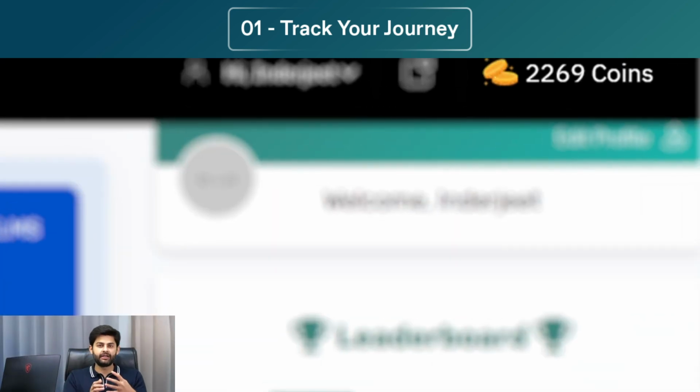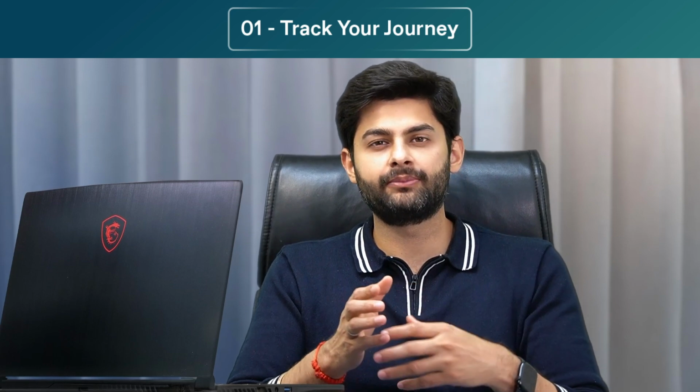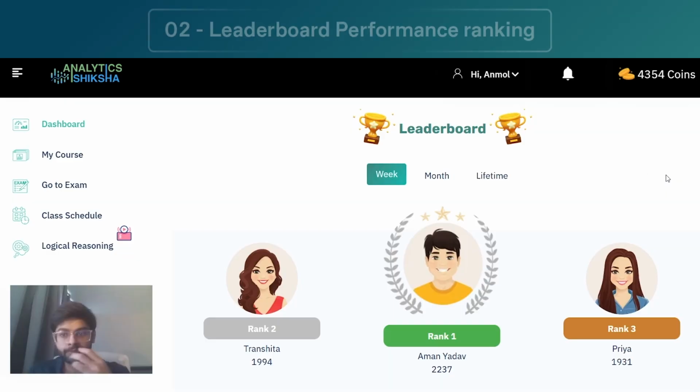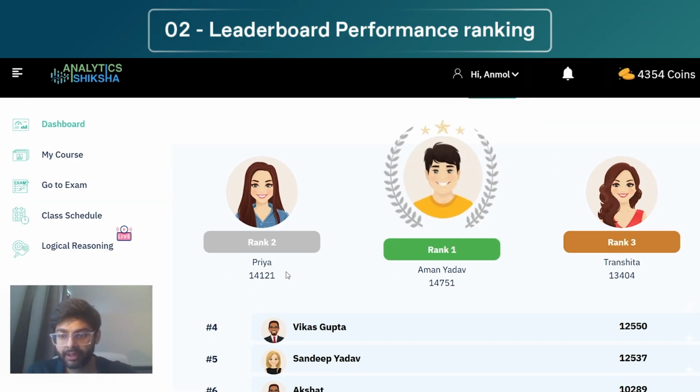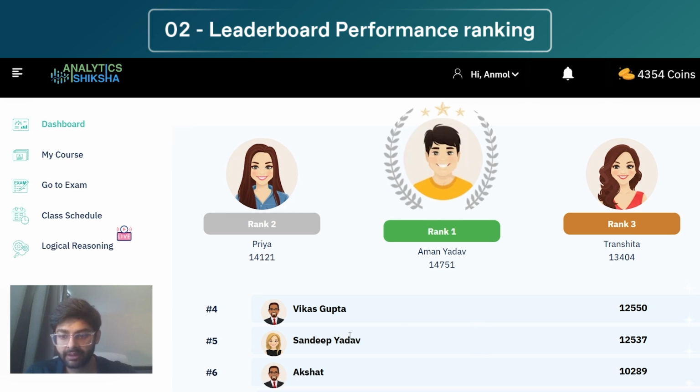So we are keeping track of how engaging you have been in this course, based on which you are given a score on how good you are in terms of solving your assignments, completing your quizzes, etc., which gets reflected on the leaderboard. This is the leaderboard on the right. If you look at it, Aman, Priya and Ranshita are on top, lifetime. Then Vikas is 4th, Sandeep is 5th, Akshat is 6th.